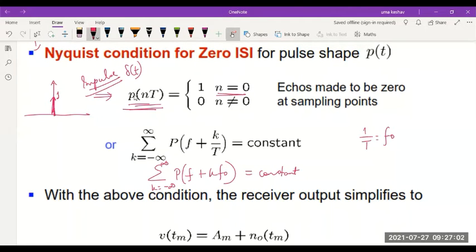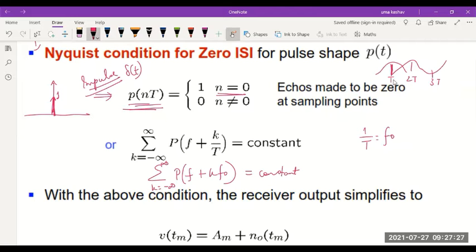Only at the required desired point it should have a value 1, and at all other sampling points, which is an integer multiple of the time period. Remember, we are going to sample the signal. If I take a sample at T, next I'll take a sample at 2T, next I'll take a sample at 3T. So I'll be taking samples at integer multiples of the time period.